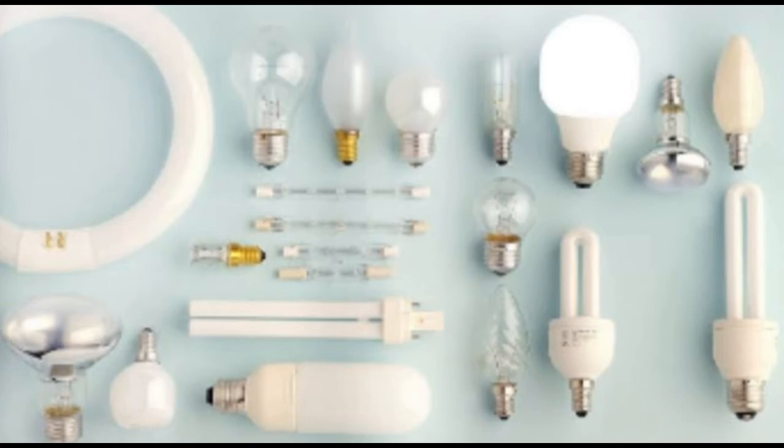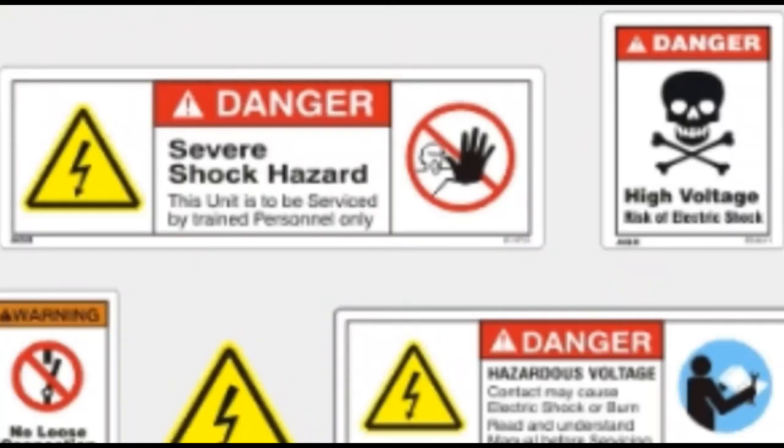Remember that it is never safe to experiment with electrical circuits connected to the main supply. Please be careful for yourself and avoid these sorts of experiments at home.